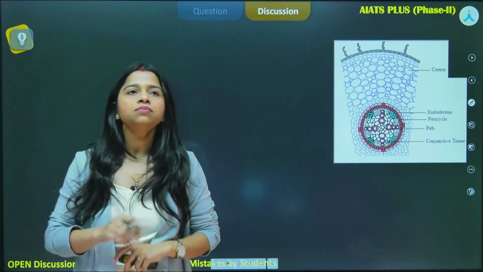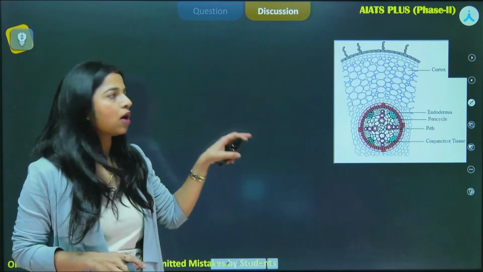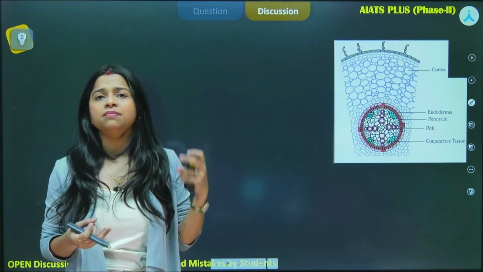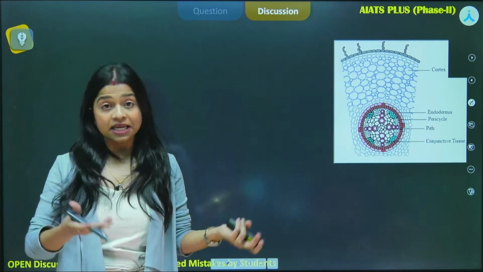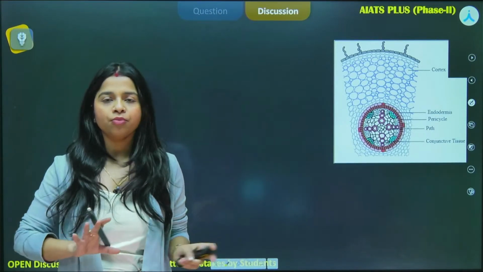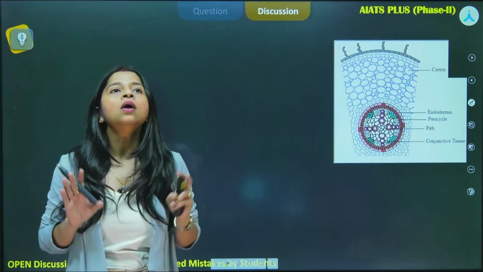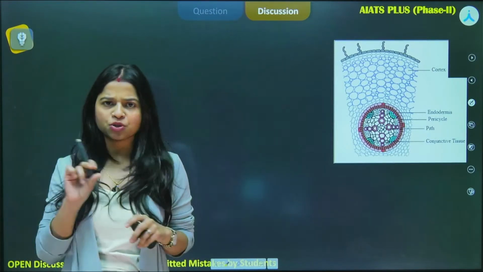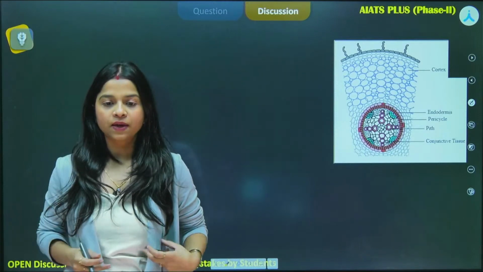In NEET exam, so many questions are asked around this particular topic. It can be TS of dicot root, dicot stem, monocot root, monocot stem, or leaves. Any. So these diagrams are very important that are from your NCERTs. Do make a good note of all the characteristic features, all the captions that are given below the diagrams.